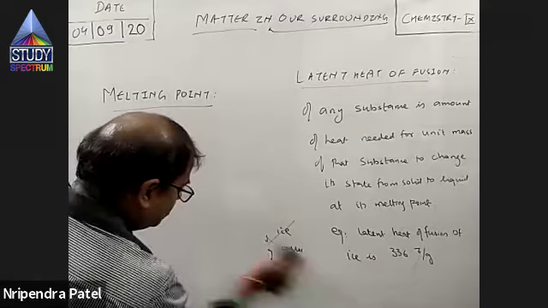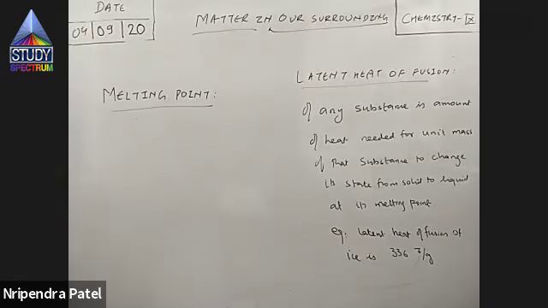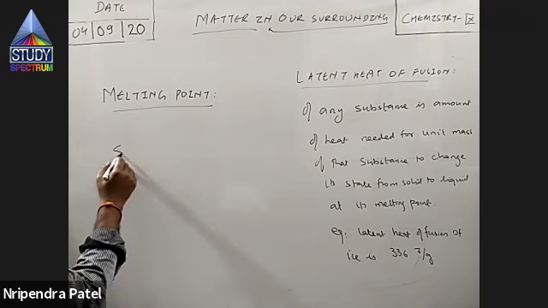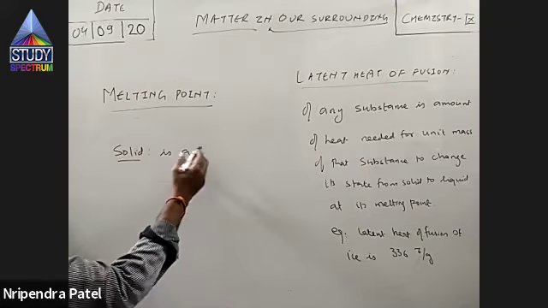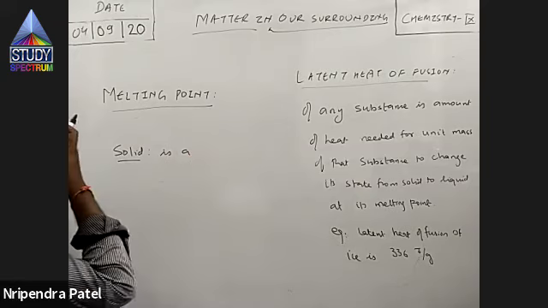In terms of melting point, we can define solids and liquids also. Melting point is what? Solid is what? Solid is a substance, a state of matter.